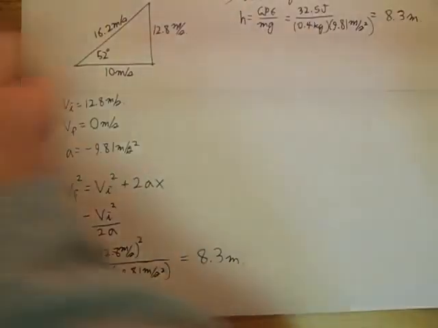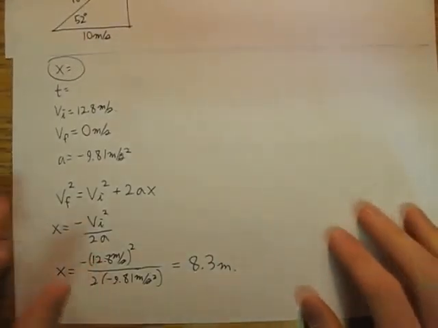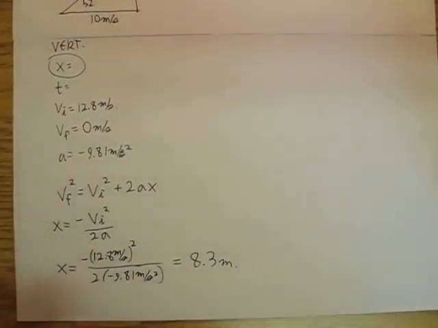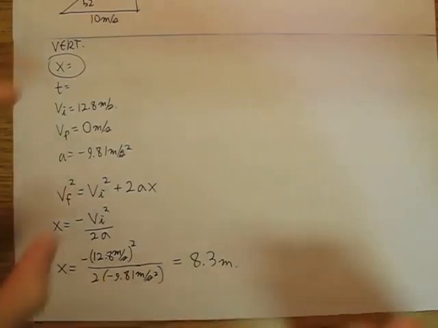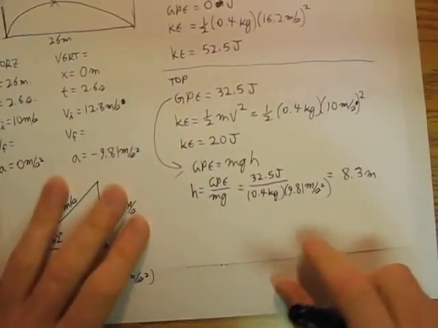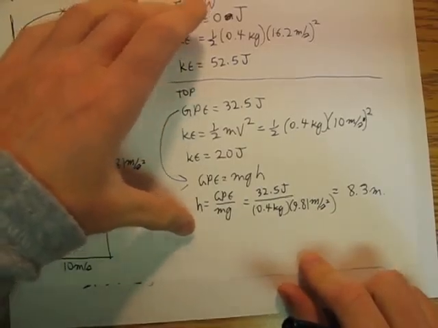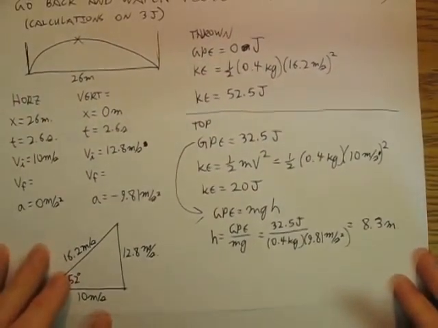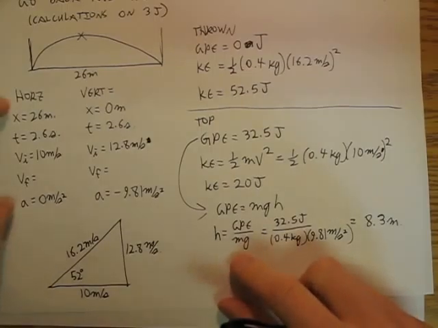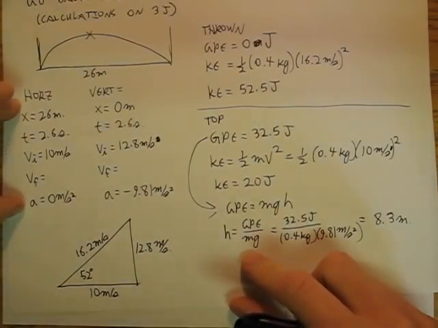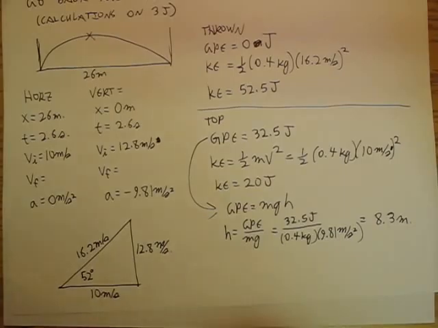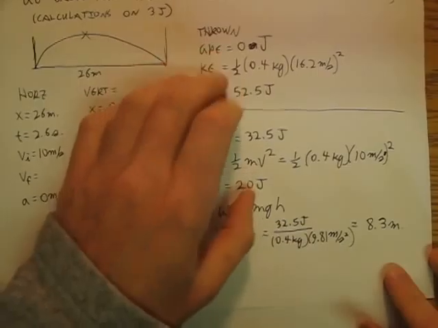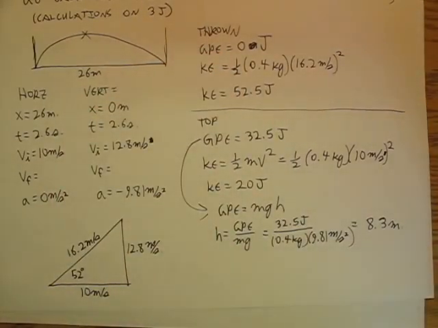So once again, different methods hang together and give the same result, which is what we are looking for. We can think about it using the equations from chapter 2, and we can also think about things from the standpoint of energy. At this point I imagine you are going to be more familiar with the methods of chapter 2, but believe me, once you get further on in your physics careers, energy is what really makes all the sense in the world.